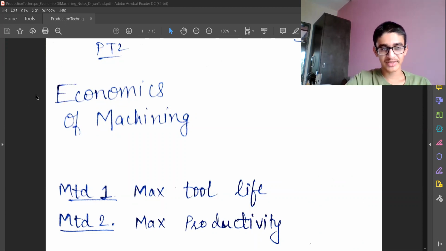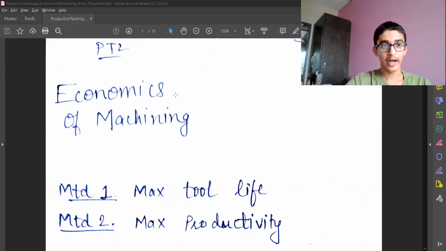So apart from the machine tool itself, the workpiece and the tool are also going to add a lot of cost, because the tools are to be made of very high strength materials. And since the workpiece materials get higher and higher in strength, my tools also should be of much higher strength, so that they can do the machining on that high strength workpiece. So tool considerations, the cost of tool, and the time of machining are important. If the material removal rate is very low, I need to do the machining for a very long time. The cost related to labor, material cost, etc.